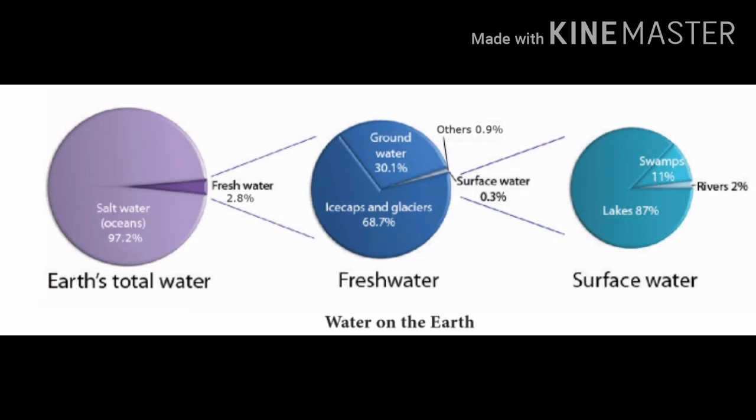Out of this 2.8%, about 2.2% is available as surface water and the remaining 0.6% as groundwater. From this 2.2% of the surface water, 2.15% is available in the form of glacier and ice caps, 0.01% in lakes and streams, and the remaining 0.04% is in other forms. Only about 0.25% of the total groundwater of 0.6% can be economically extracted with the present drilling technology.